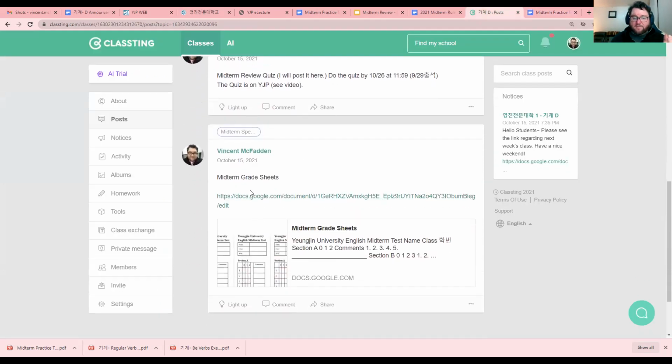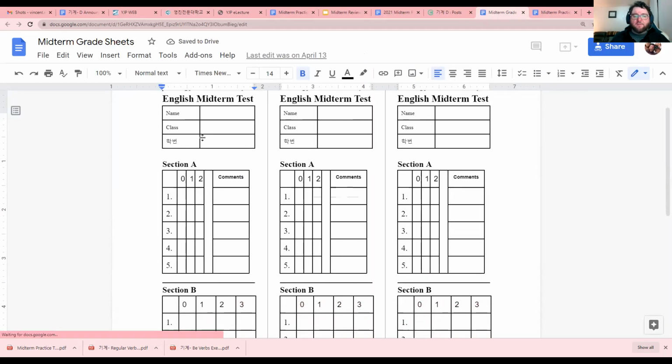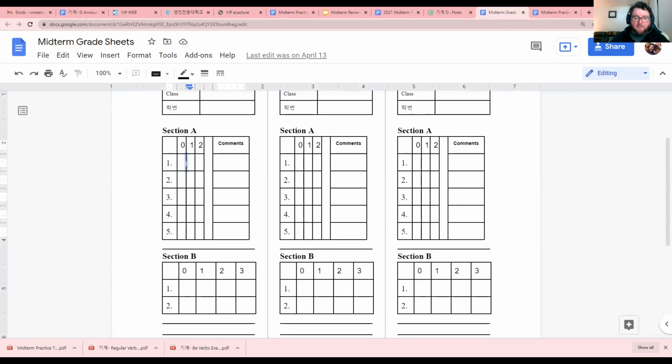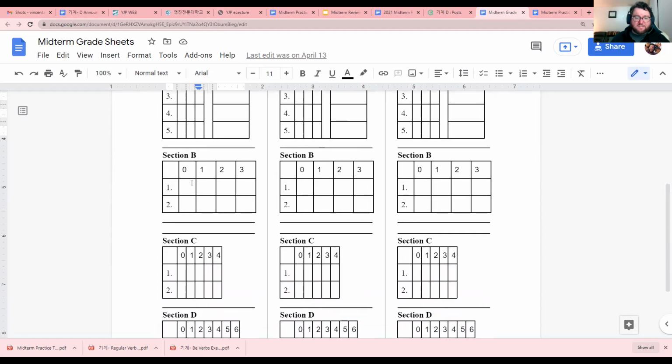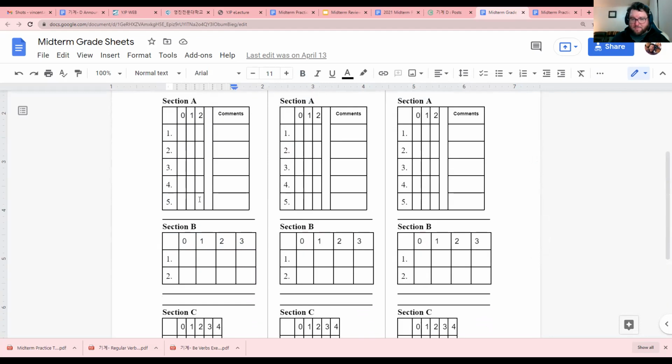So students, you can come here. You can see on Classting, here are the midterm grading sheets. So here I will give you this. You will write your name, your class, and your 학번. And here are the sections. Here's question 1, 2, 3, 4, 5. If you're perfect, it's 2 points. And here's section B. Here's question number 1 and question number 3. If it's perfect, 3 points and 3 points. Here's the picture parts. If you're perfect, it's 4 points and 4 points. And here's the dialogue parts. If you're perfect, it's 6 points.